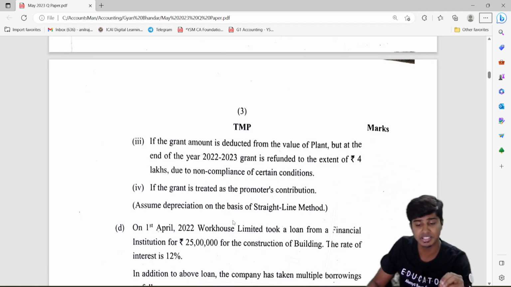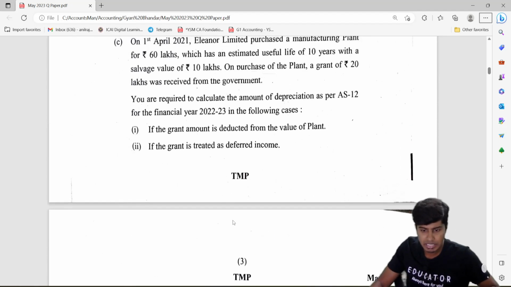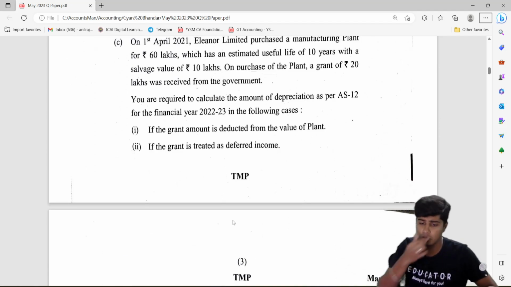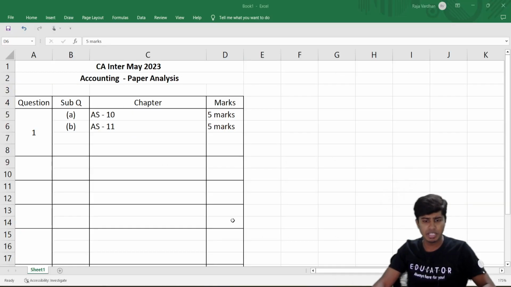They very clearly mentioned that the asset is depreciated using the SLM method. And have you been asked to do accounting? No, you're only required to calculate the amount of depreciation in each of the cases. So it's a simple one, not much time-taking.